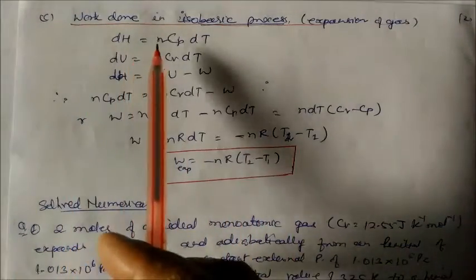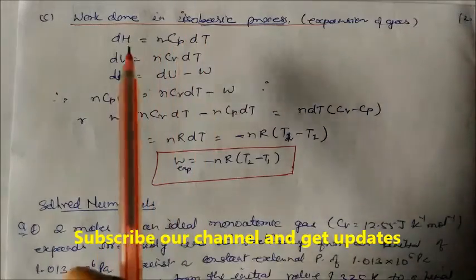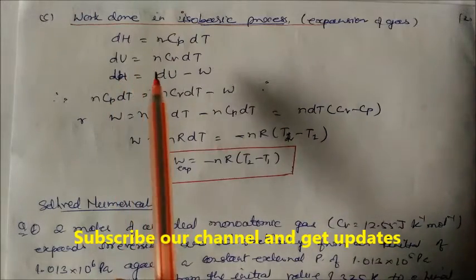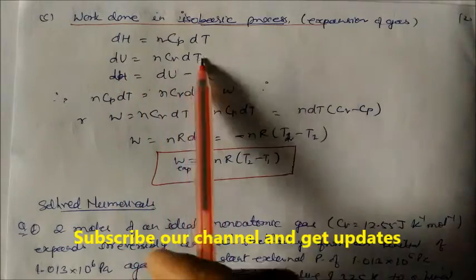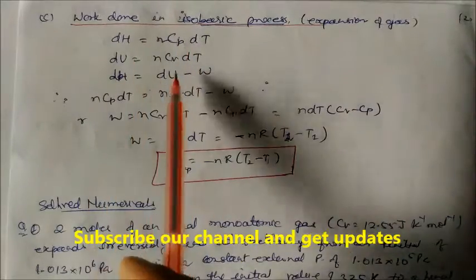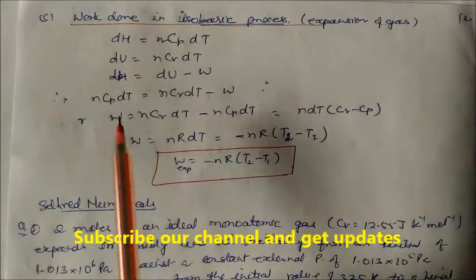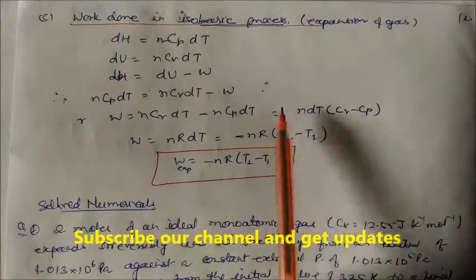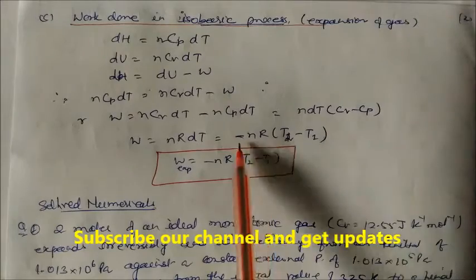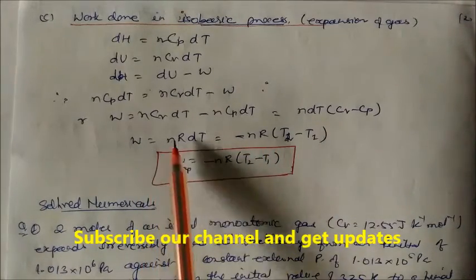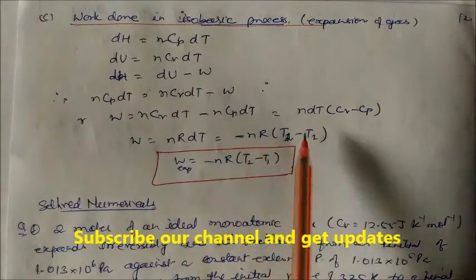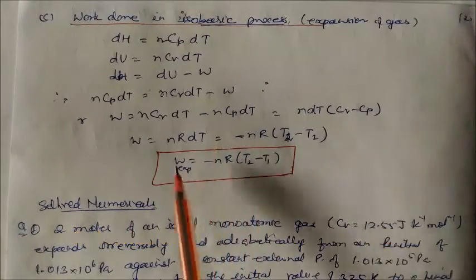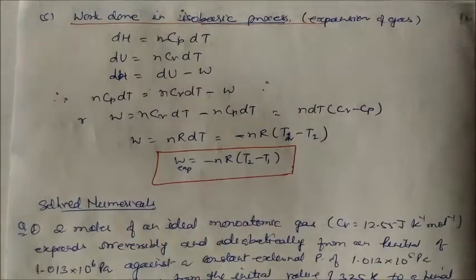We know that dH is equal to n Cp dT, and dU is equal to n Cv dT, and from the first law, delta U is Q minus work done. So we can substitute these values of delta H and delta U, and we get this equation. W is equal to n Cv dT minus n Cp dT. Cv minus Cp is nothing but minus R. So we can get W equal to minus nR (T2 minus T1), the work of expansion. So we can derive this isobaric process in this way.